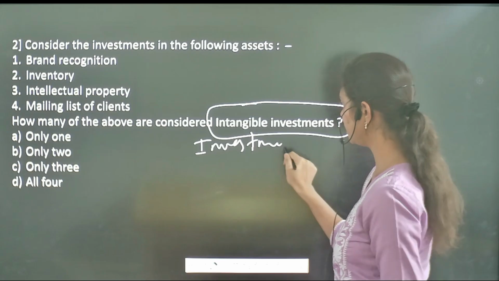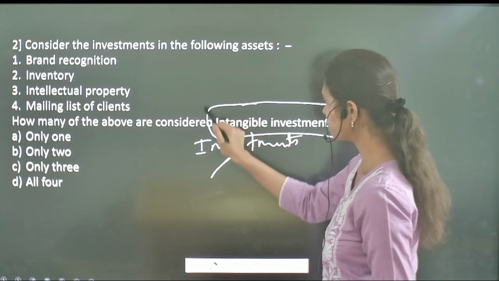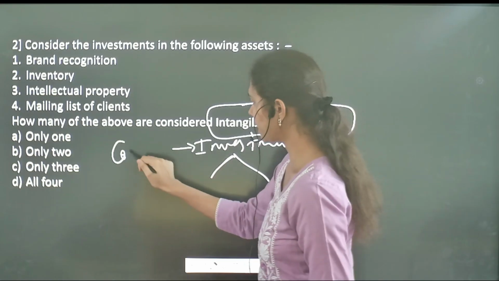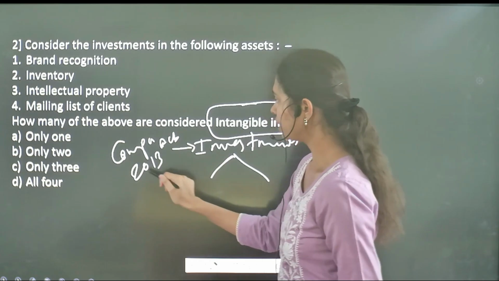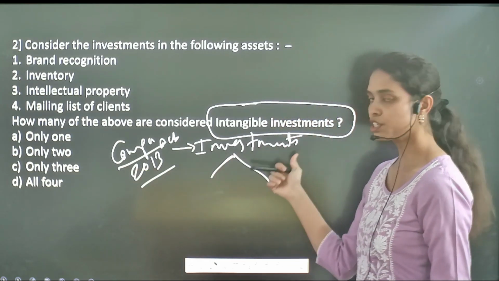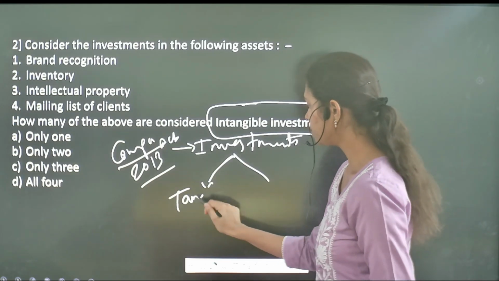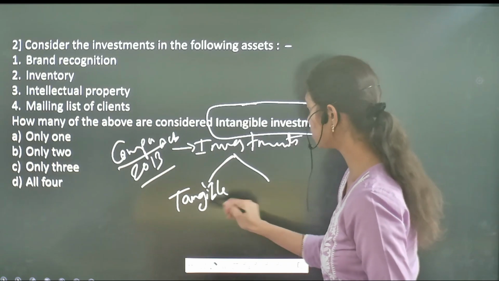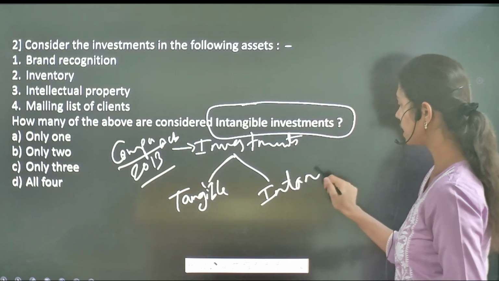If you see the investments, especially those given under the Companies Act of 2013, the Act classifies investments into two categories: investment in tangible assets, and investment in intangible assets.